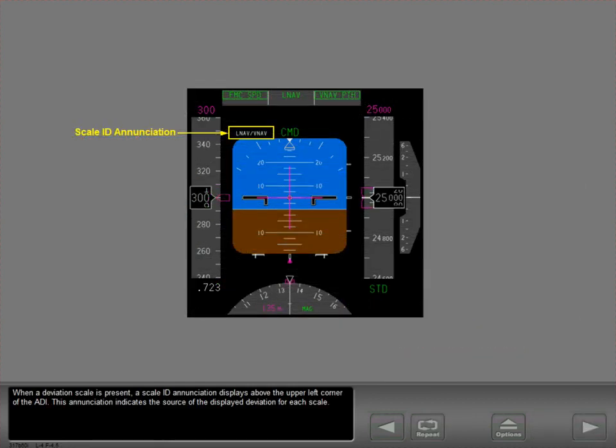When a deviation scale is present, a scale ID enunciation displays above the upper left corner of the ADI. This enunciation indicates the source of the displayed deviation for each scale.